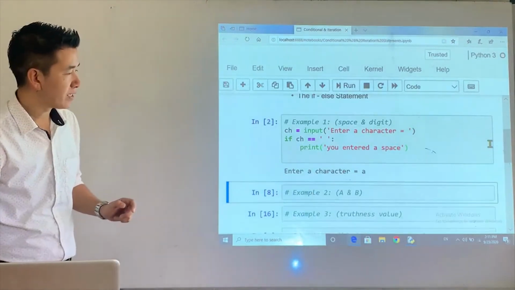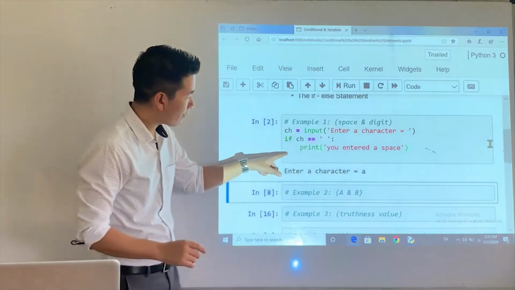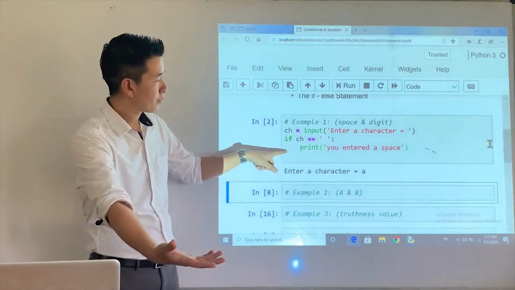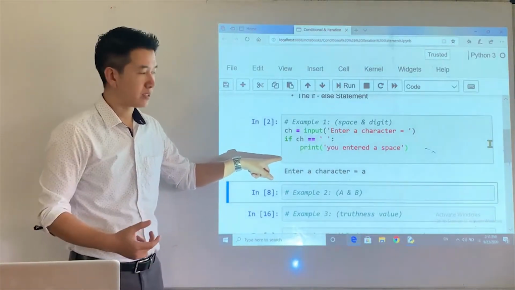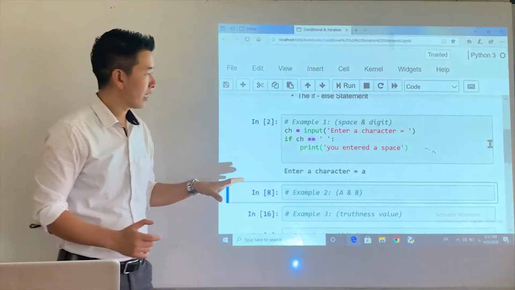So when you press enter, nothing happens. And nothing should happen because you don't have any following or subsequent statements. That is the end of the program, okay? I hope you're clear with this.